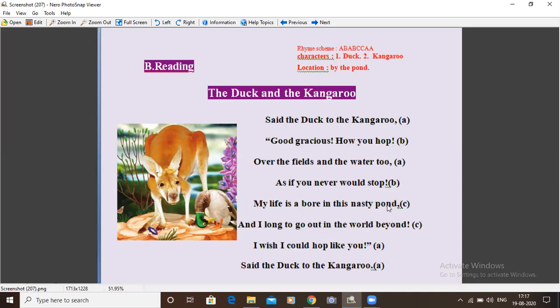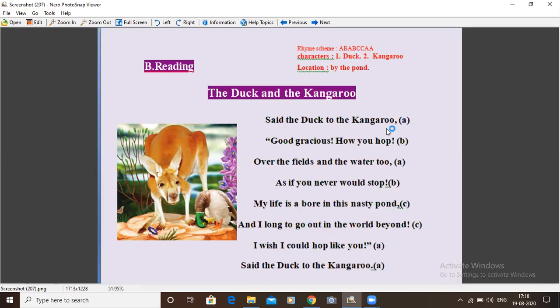Altogether, pond does not rhyme with any of the last words in the above lines. So let's call it C. Next, the last word in the next line is beyond. It rhymes with pond, so C. Then, in the seventh line, the last word is you.